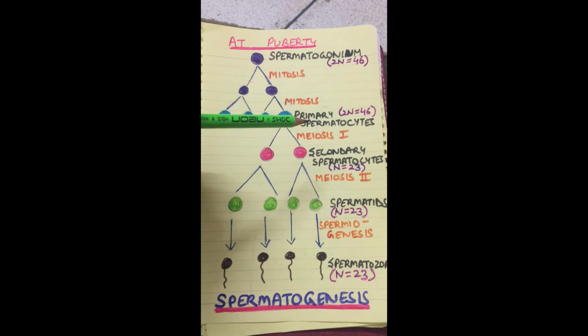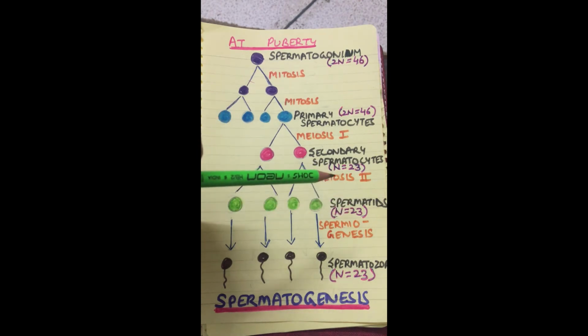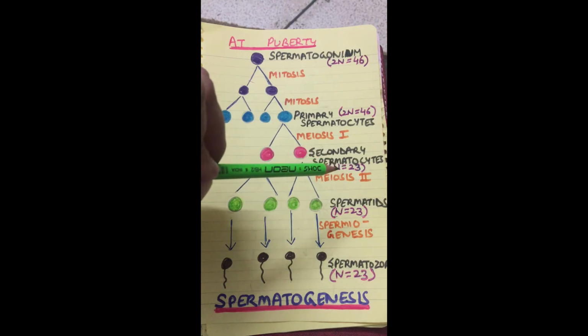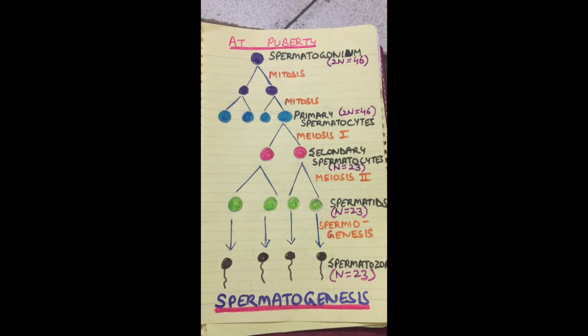Now these primary spermatocytes will undergo meiosis 1, which is reductional division, and form haploid secondary spermatocytes with chromosome number 23. Now these secondary spermatocytes will undergo meiosis 2 to form haploid spermatids with chromosome number 23. You know, meiosis 2 is equational division. So in secondary spermatocytes, there were 23 chromosomes. So in spermatids also, there are 23 chromosomes.